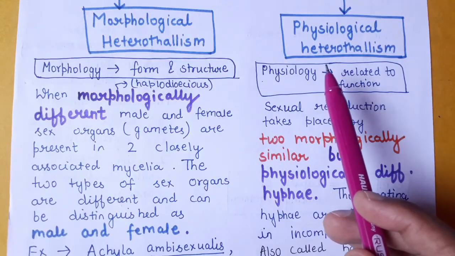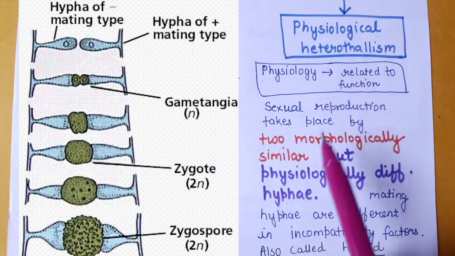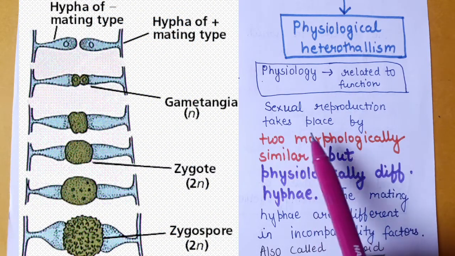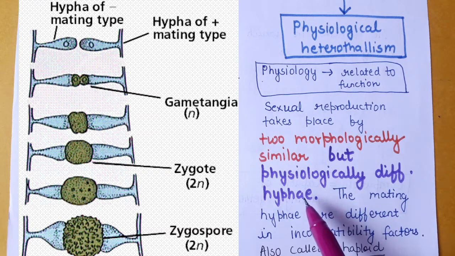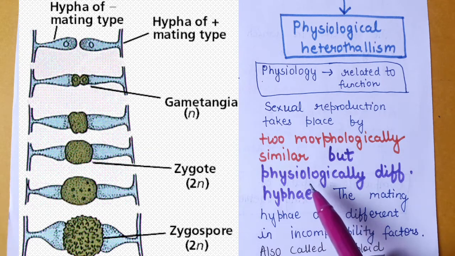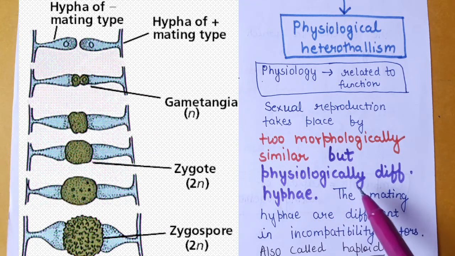In physiological heterothallism, sexual reproduction takes place between two morphologically similar hyphae. It means that the structure of both strains is similar, with no difference on a structural basis, but they are physiologically different. There is some difference in their physiology that makes them different.